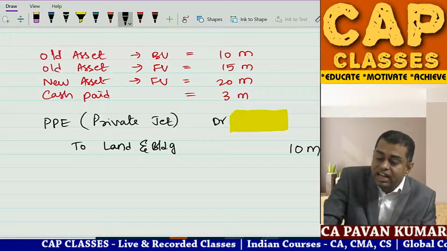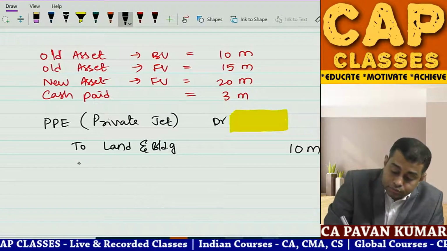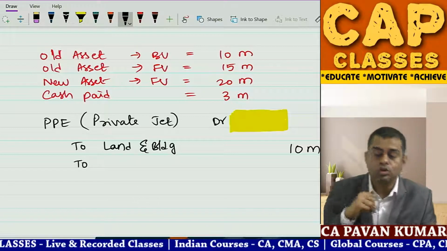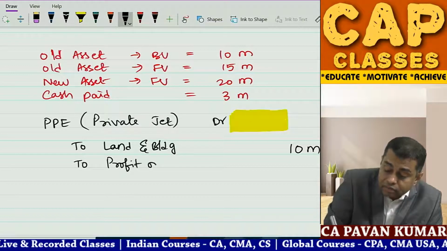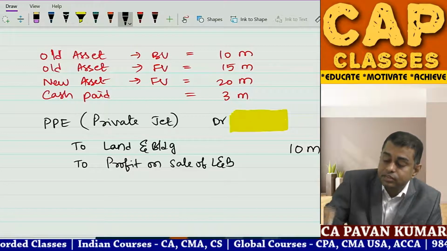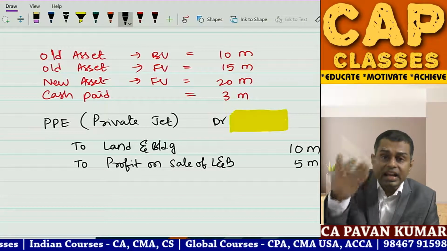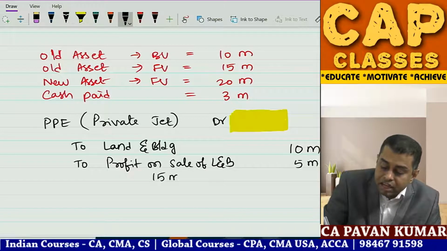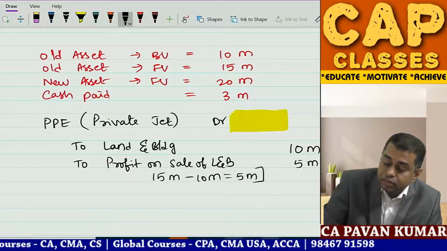Why? Because I am selling it, I need to cancel it. In my books, I need to remove it. Then, profit on sale of land, gain on sale of land, 5 million. How? 10 million book value, you are agreeing at 15 million, no? So 15 million minus 10 million is equal to 5 million. This is profit.